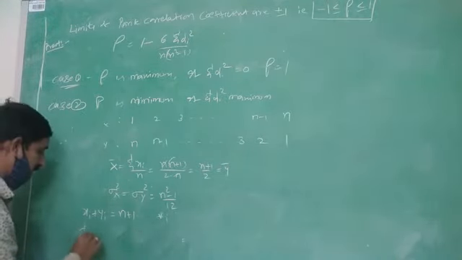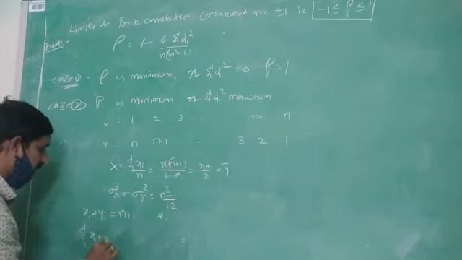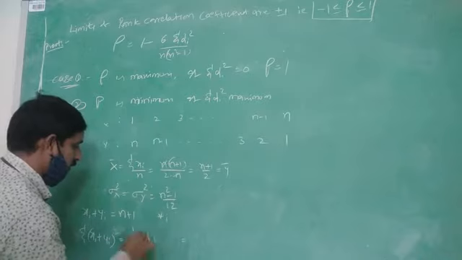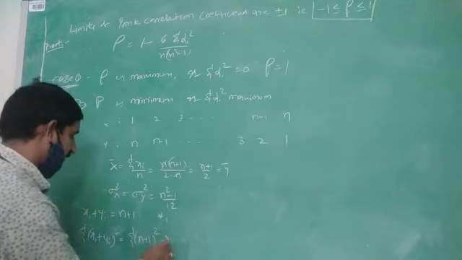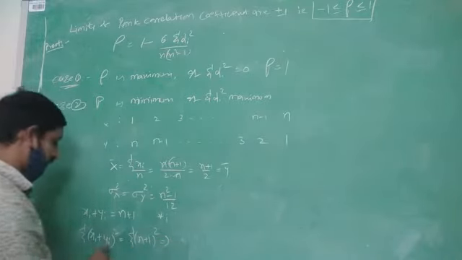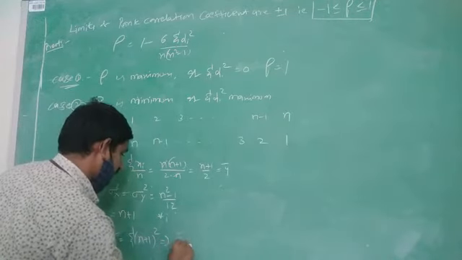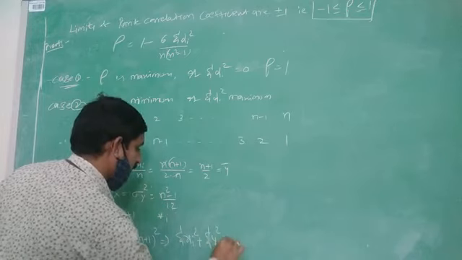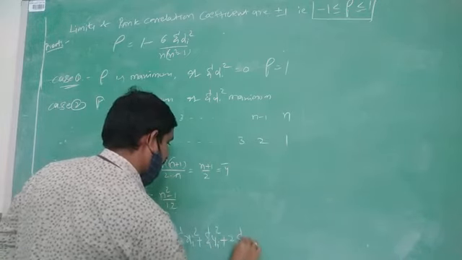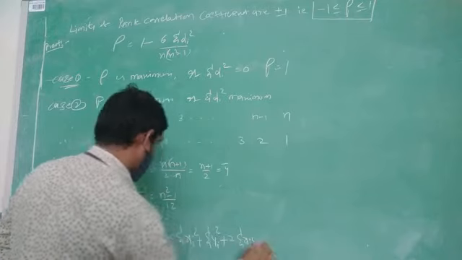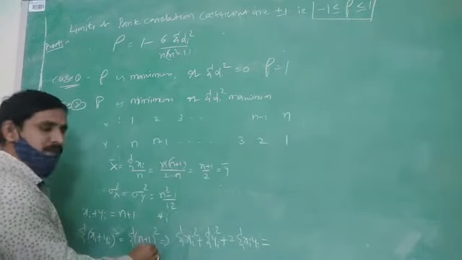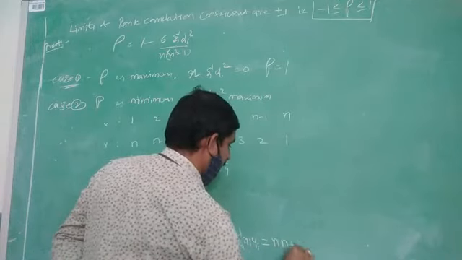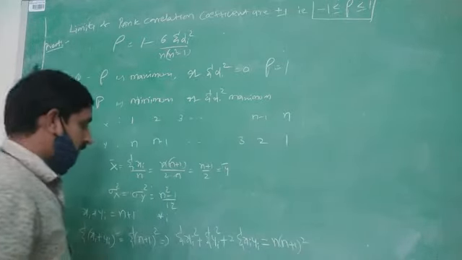Taking summation, that is summation of (xi plus yi), and squaring both sides, that is summation of (n plus 1) whole square. That implies summation of (xi plus yi) whole square, that means summation xi square plus summation yi square plus 2 into summation xi yi is equal to summation of constant, that is nth term into constant, that equals n into (n plus 1) by 2 whole square.